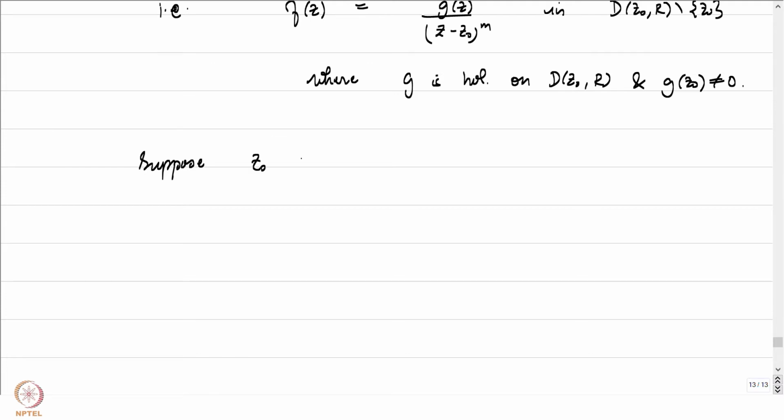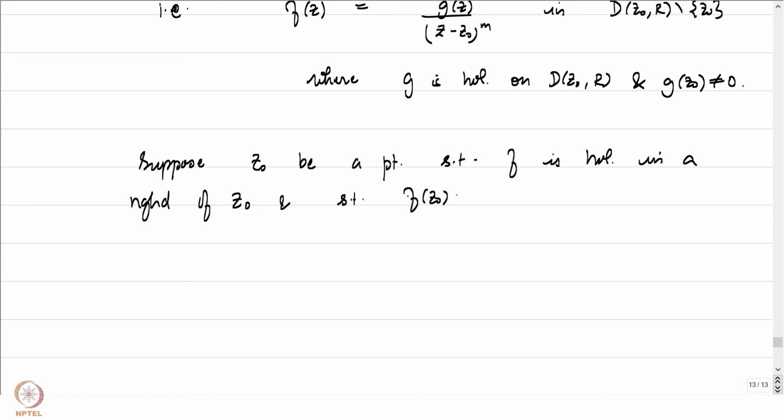Suppose z0 is a point such that f is holomorphic in a neighborhood of z0, and such that f(z0) is equal to 0. Let's put an extra condition of non-constant. Let f be a non-constant holomorphic function defined in a neighborhood of z0 such that f(z0) is equal to 0.